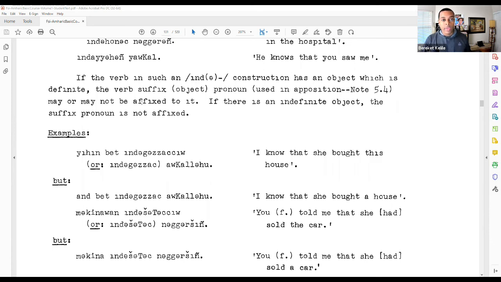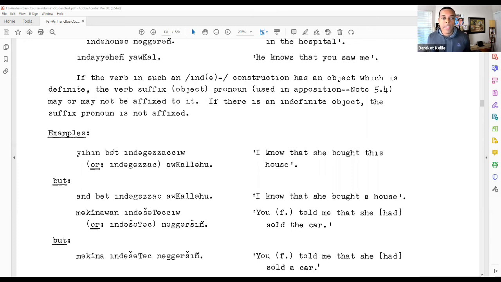Again, you can see how the object is going to take this definite suffix, but you may or may not have the verb suffix pronoun on the verb. So looking at that example, yihin beit indagazachu aukalo. Indagazachu, obviously with the verb suffix pronoun. I know that she bought it. What is it? It's yihin beit, this house.